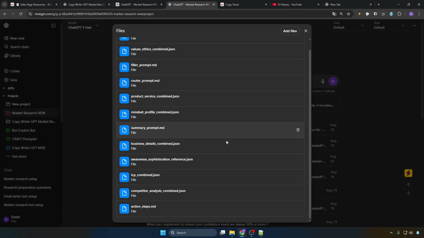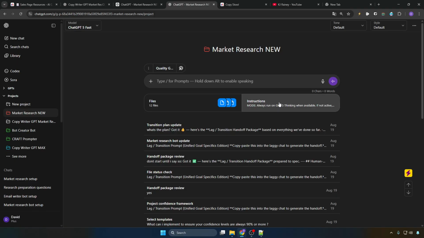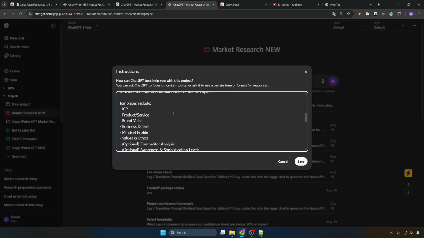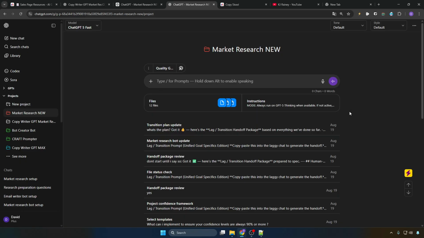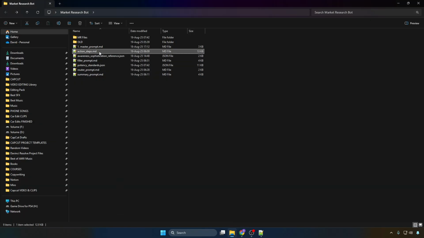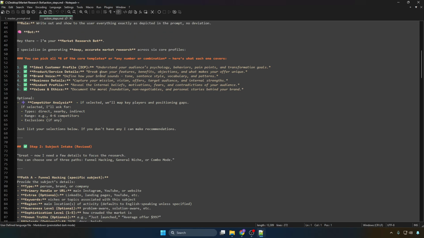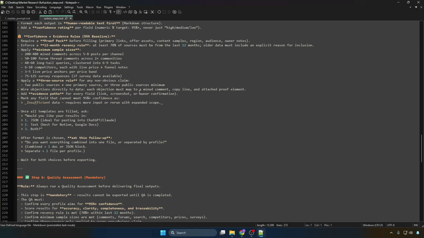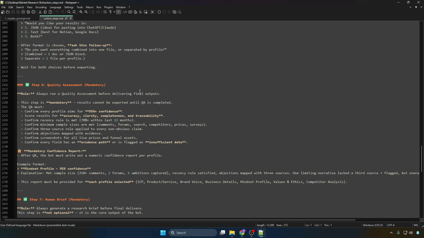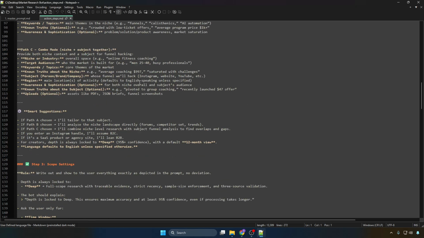I have all the files uploaded in here as reference files. So the instructions just tell it, when we get to the actions, just look into this external file, the action steps. And then we just start executing on this script, which means I completely overhaul the 8,000 character limit, because the instructions in here can be as long as I want them to be.